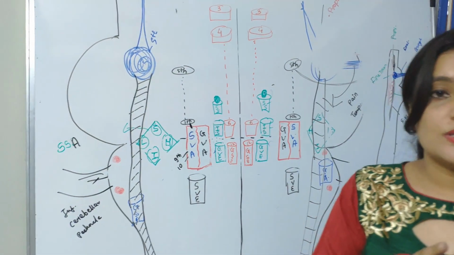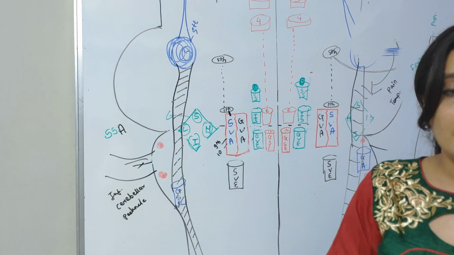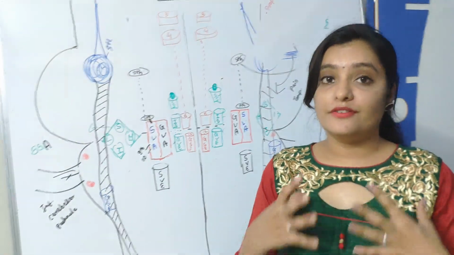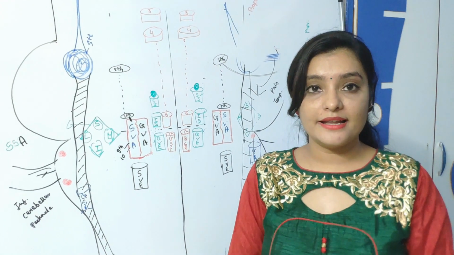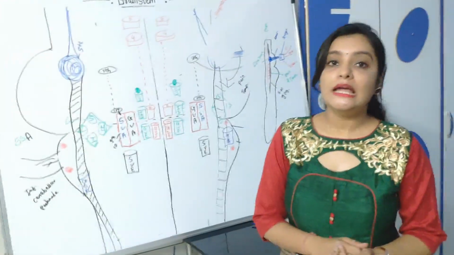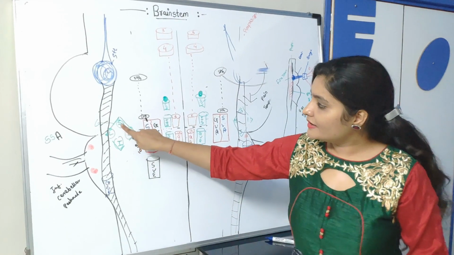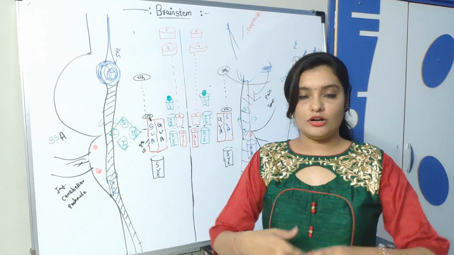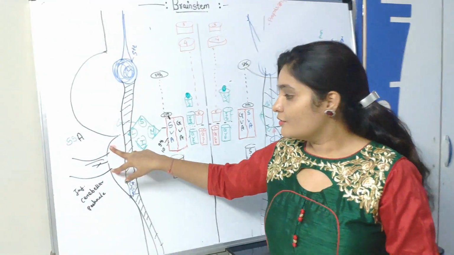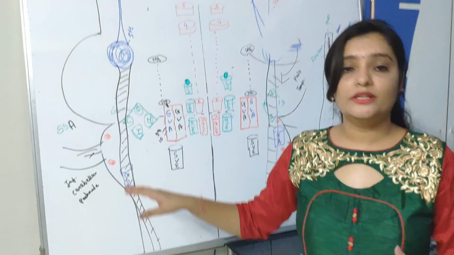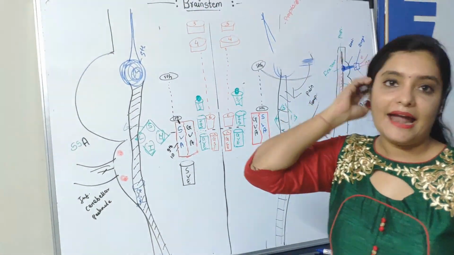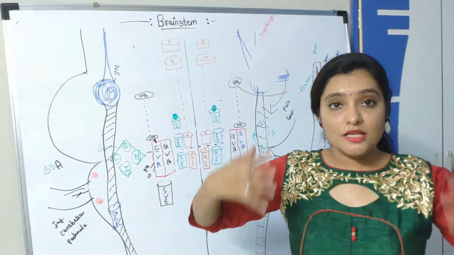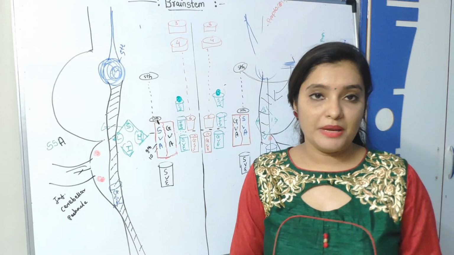Just beside it there is the special somatic afferent nuclei, the 8th cranial nerve nuclei, which has two parts, the vestibular part and the cochlear part. The vestibular part is responsible for the sense of balance and the cochlear part is responsible for hearing. This is the vestibular part. It has superior, inferior, medial and lateral nuclei, and the cochlear part has superior cochlear nuclei and inferior cochlear nuclei, which are situated just near the inferior cerebellar peduncle. And then last is the sensory nuclei of the 5th cranial nerve, which is responsible for common sensation like pain, pressure, temperature.